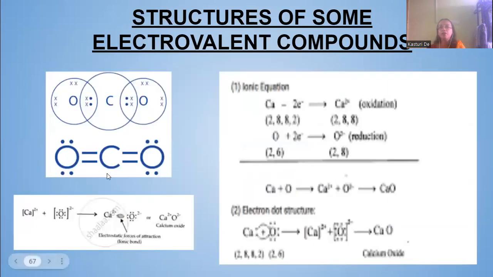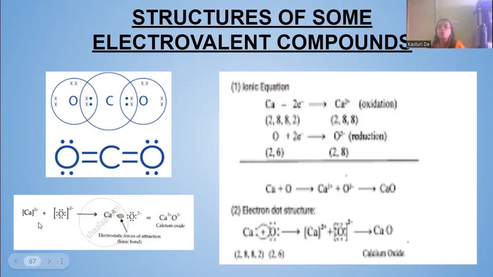Now, another example is carbon dioxide. See, carbon is sharing. This is not an electrovalent compound. There is a mistake here. This is a covalent compound, carbon dioxide. So we move on to the next example, that is calcium oxide.